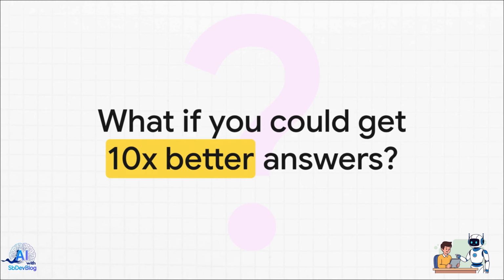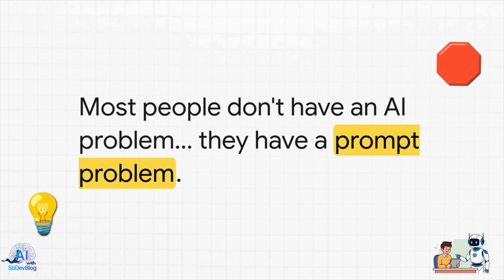But what if I told you that you could ask the exact same AI, the exact same core question, and get a 10 times better answer, literally just by changing how you ask? Here's the brutal truth. The system isn't broken. Your input is. Most people do not have an AI problem. They have a prompt problem. They're treating these highly advanced systems like a basic search engine from the early 2000s.